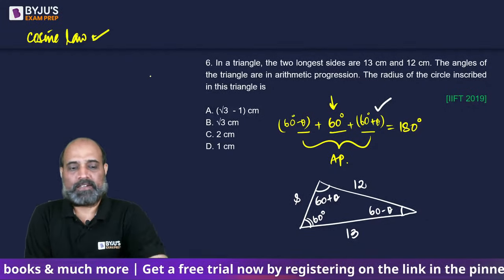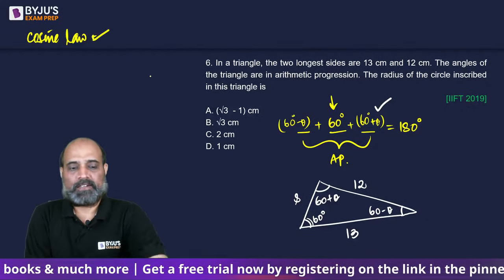If I call these vertices A, B, C, and these sides A, B, and C, okay? So I remove S. As per this, cos B is given as A square plus C square minus B square divided by twice AC.